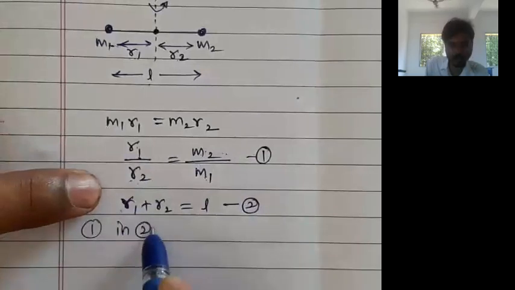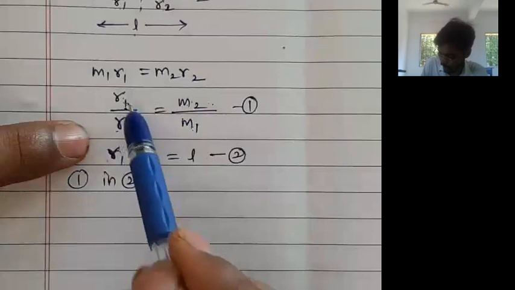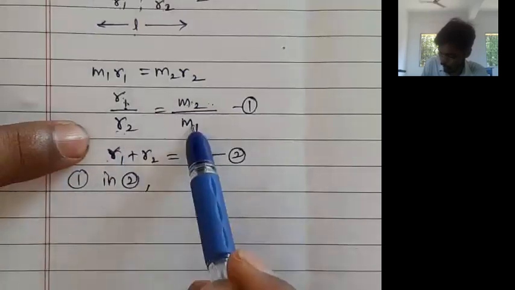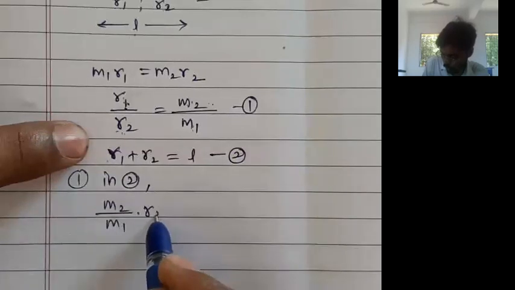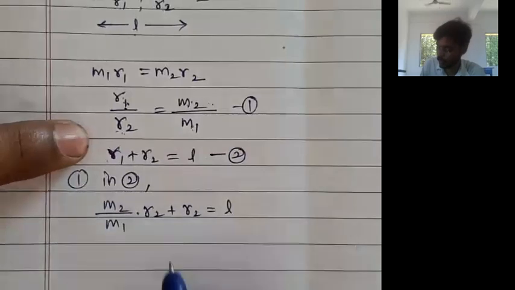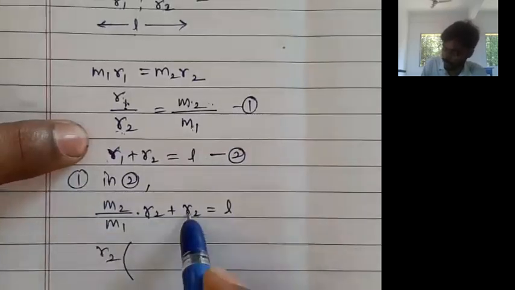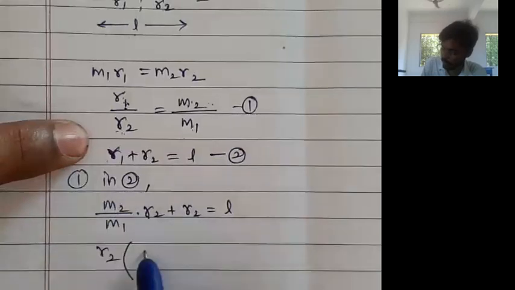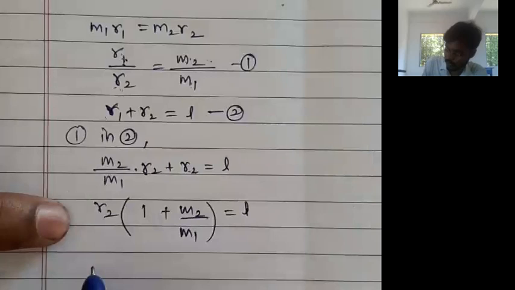In equation 2, we just replace this R1: M2 upon M1 into R2 plus R2 is equal to L. Now R2 we can take common: R2 into bracket 1 plus M2 by M1 is equal to L. Now R2 is equal to what?